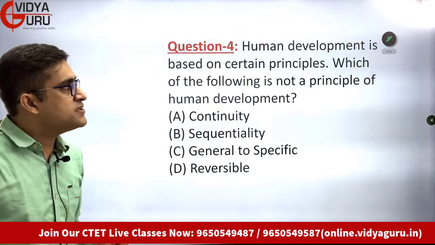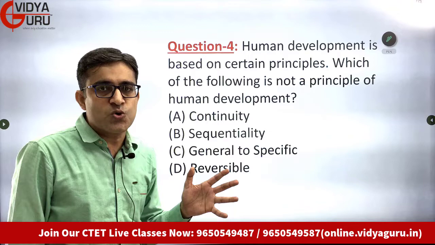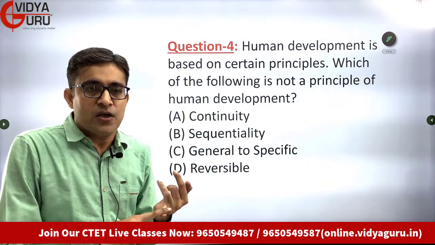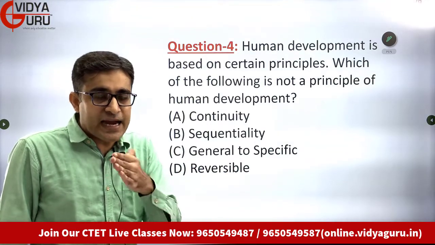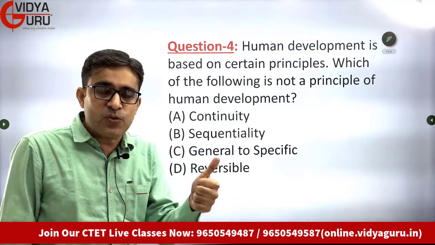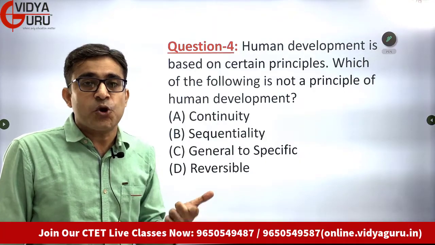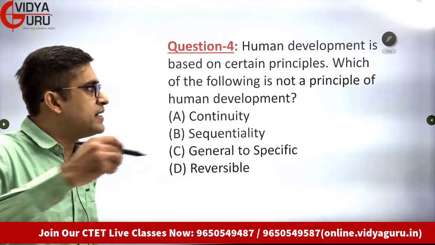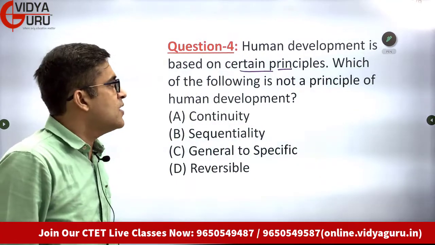Let's read it once. Human development is based on certain principles. All of us know that. We have discussed so many principles till now. There has been the principle of what? The principle of orderly sequence, that development goes through a certain order, it follows a certain sequence. Apart from that, we talked about the principle of continuity. We even talked about the proximal distal principle. So we understand development is based on certain principles. Human development follows certain principles.